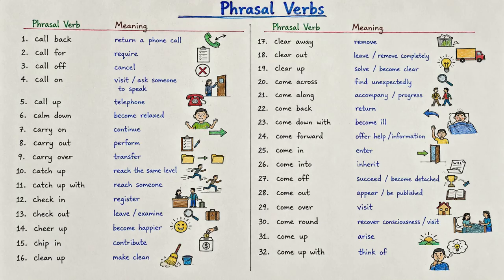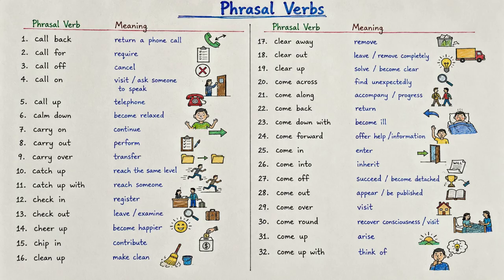Next is carry on. Carry on means to continue doing something. For example, please carry on with your work. Then we have carry out. Carry out means to perform or complete something, especially a task, plan, or instruction. For example, the researchers carried out an important study. Next we have carry over. Carry over means to transfer something from one situation, time, or place to another. For example, the remaining vacation days can be carried over to next year.